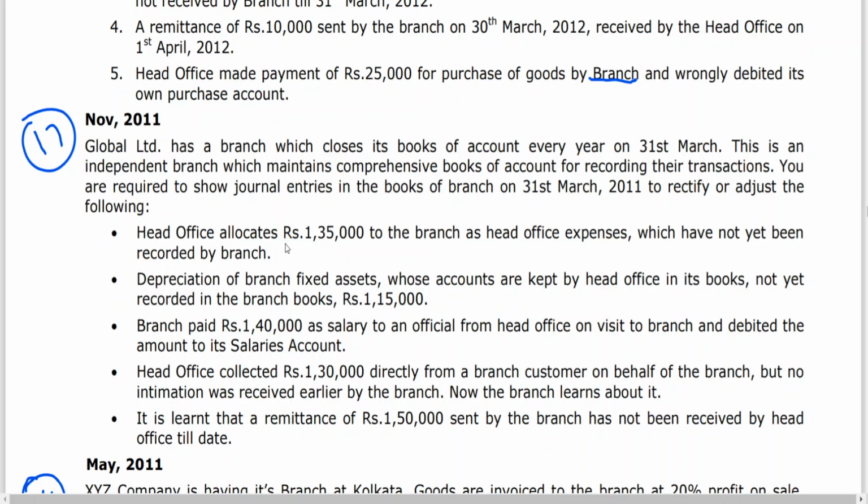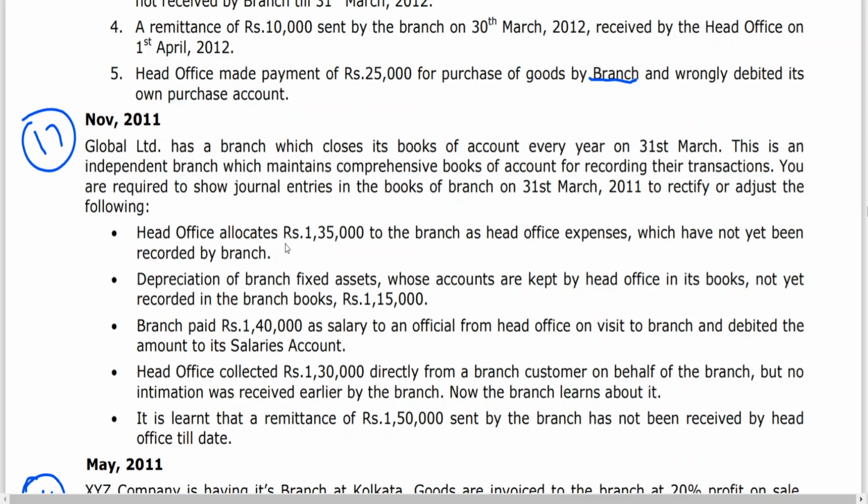Next. Branch paid rupees 1,40,000 as salary to an official from head office on visit to branch and debited the amount to salary. We have seen this entry in the previous class.